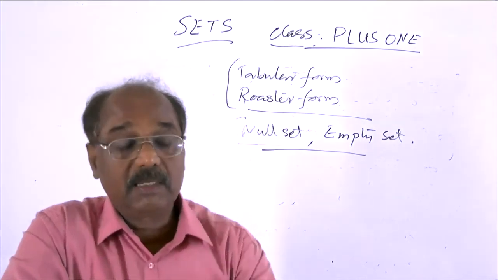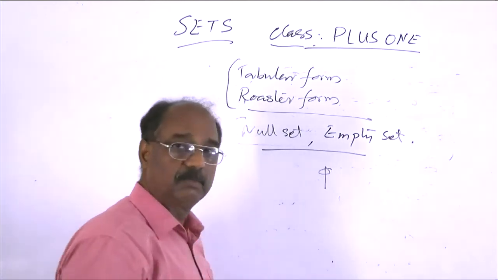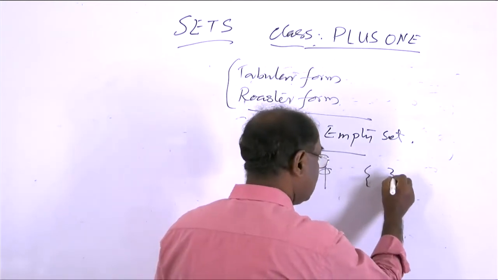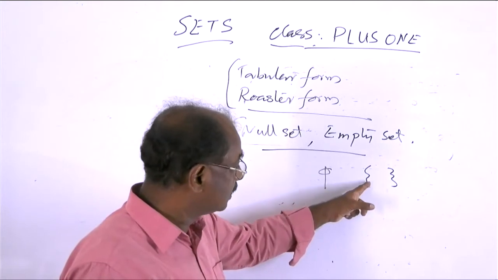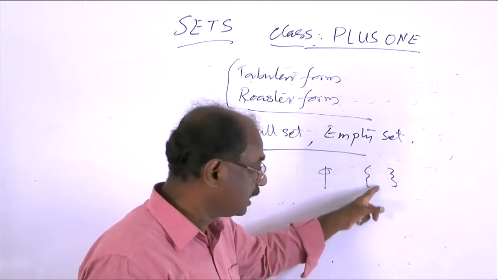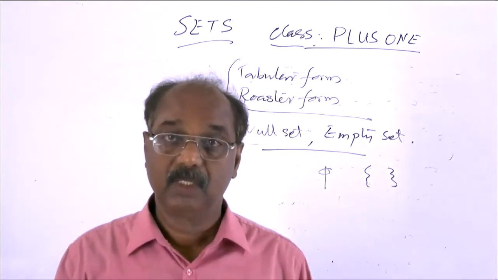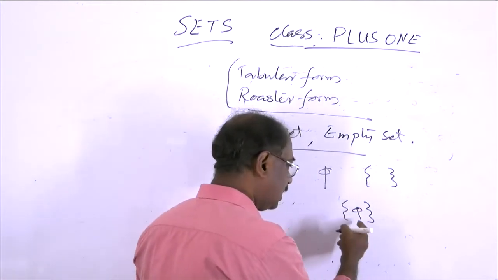The empty set is usually denoted by the symbol phi, or by these curly braces with no element, no object within them. But remember that a set with phi inside the braces is not an empty set.